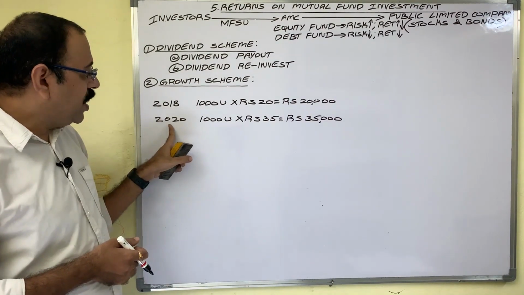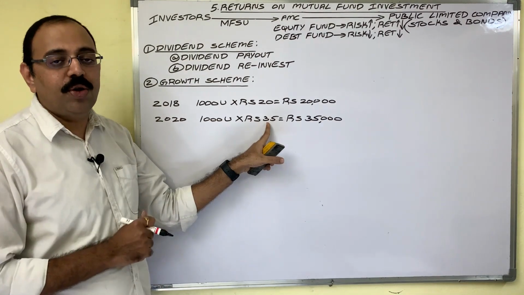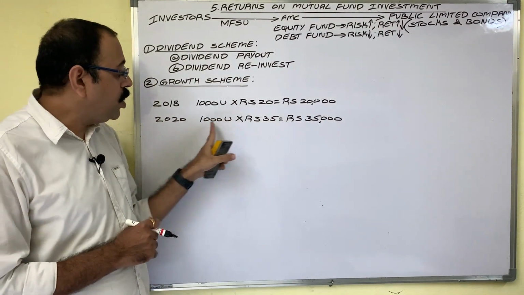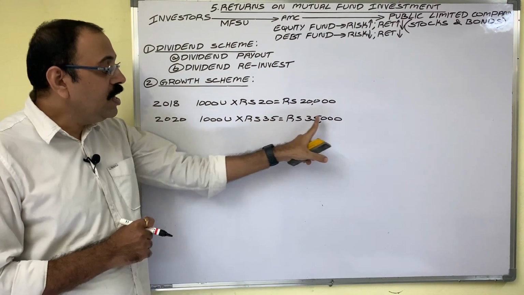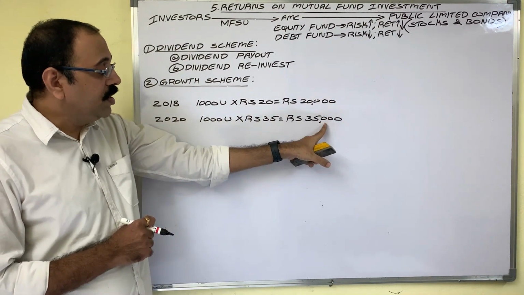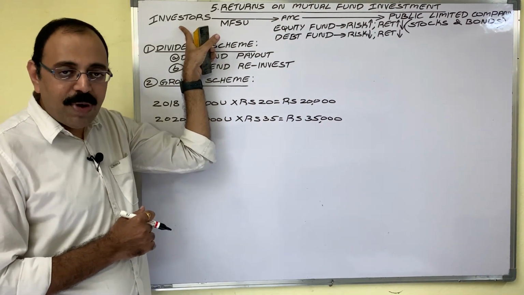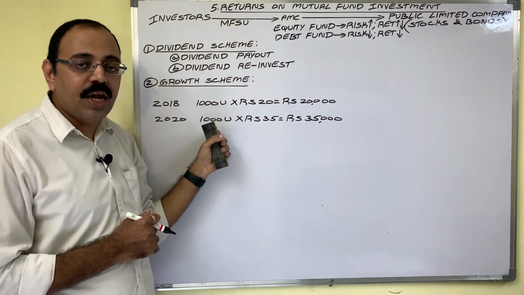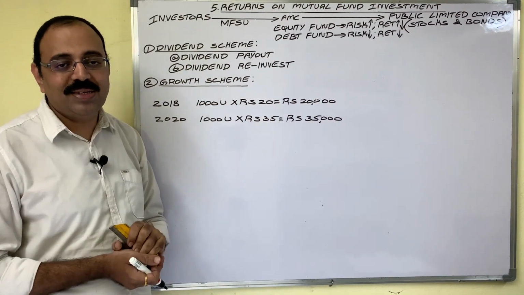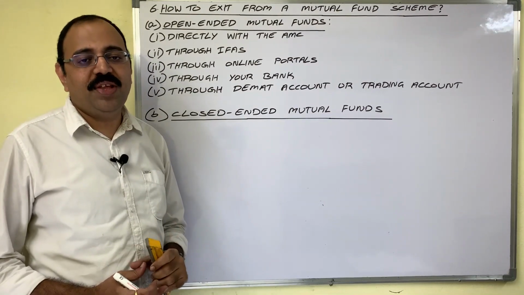In 2020, NAV of one unit is suppose 35 rupees. Then how much money he can take from AMC? 35,000. So here 15,000 is the capital gain to investor. So in this manner, investor gets returns on his mutual funds. Now come to next point. Last point of this video,